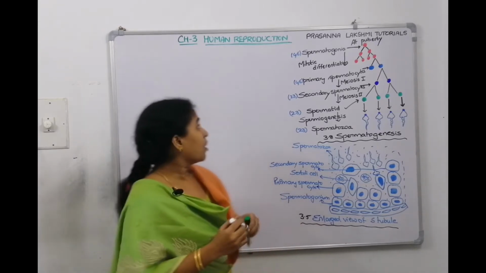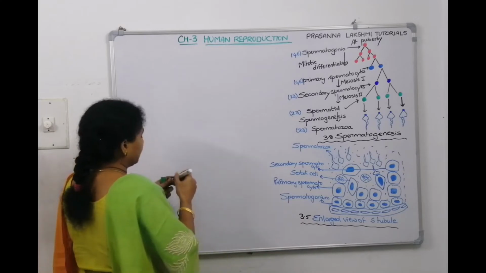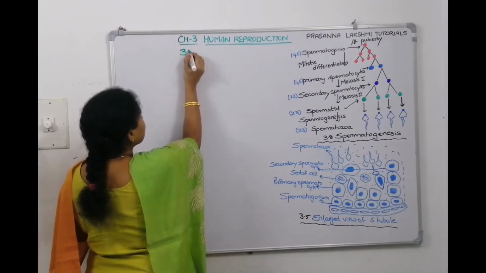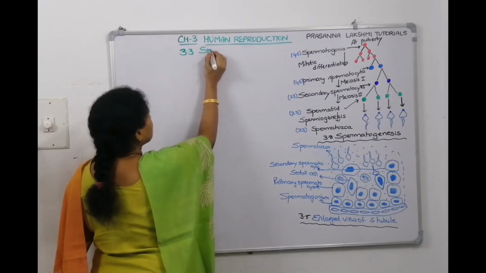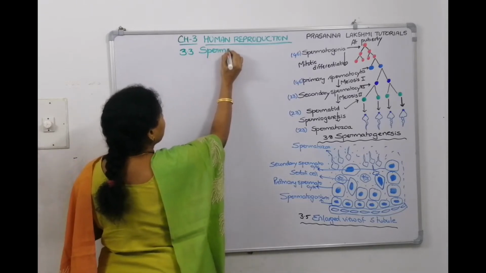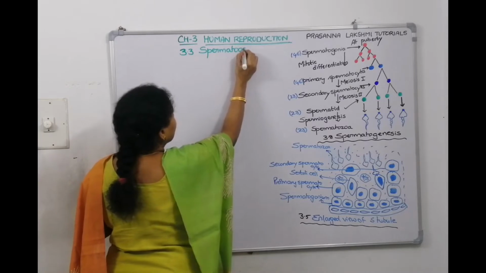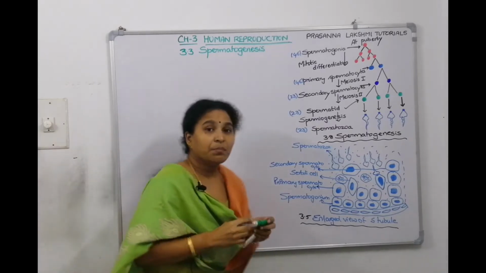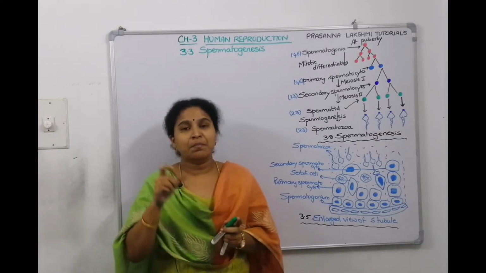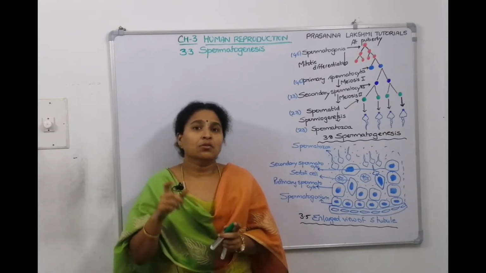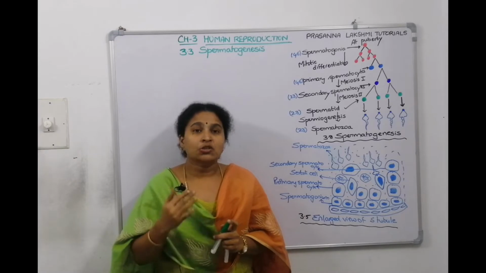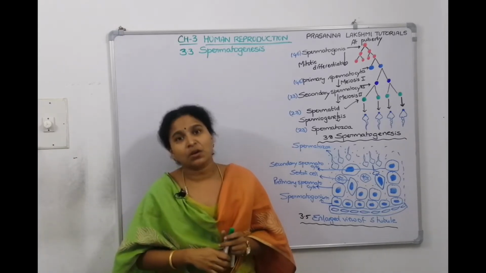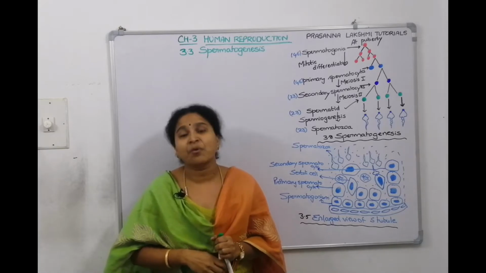So, our today's topic is 3.3, spermatogenesis. Under gametogenesis, today we are going to discuss the process of spermatogenesis. What is the process called? Spermatogenesis. Sperm means seed, right? Genesis means production. So, production of seeds. The male seed is sperm. Production of sperms is called spermatogenesis. It is an anabolic process.